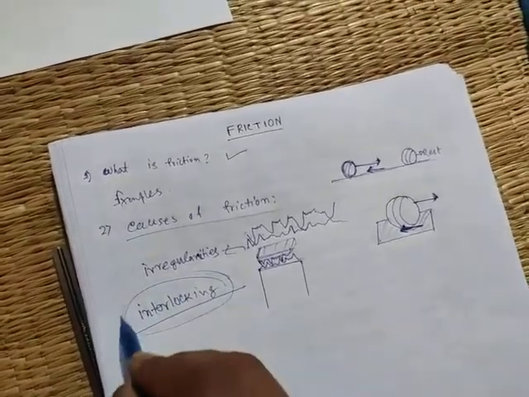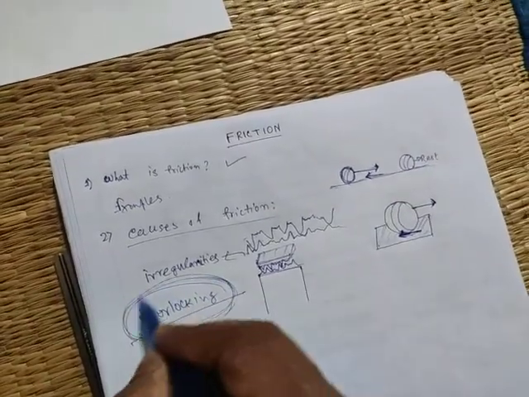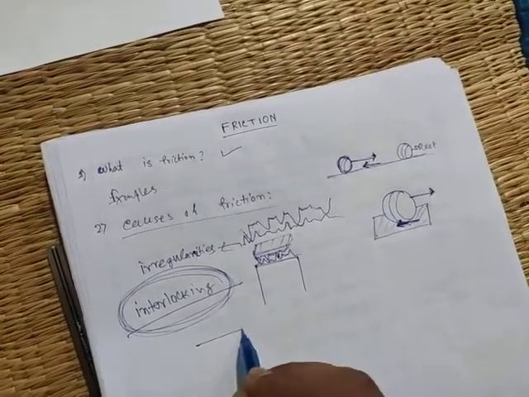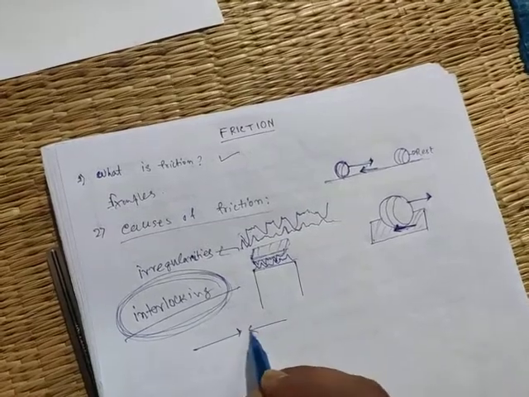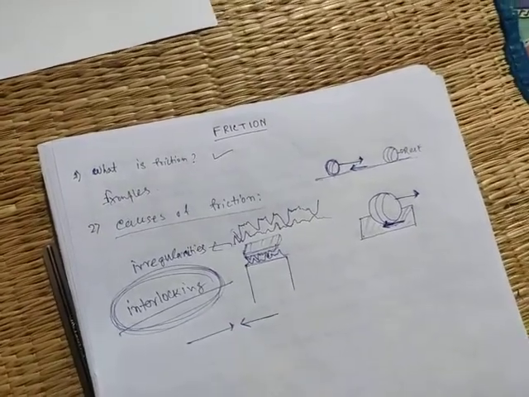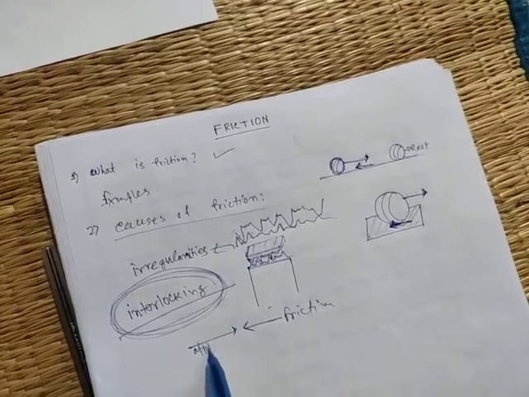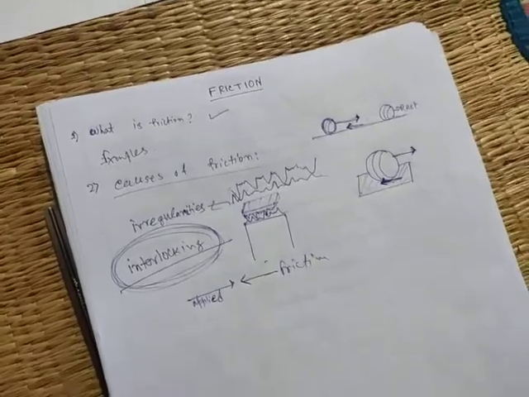That means this interlocking also gives some force opposite to the direction. Suppose I am giving force in this direction, then this interlocking gives some force in this direction, horizontally, and this is called the friction, and this is the applied force by me or anyone.